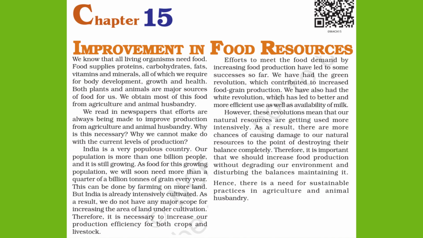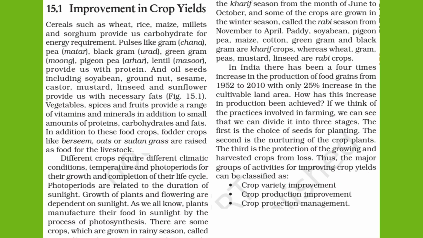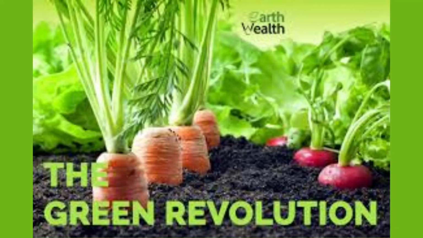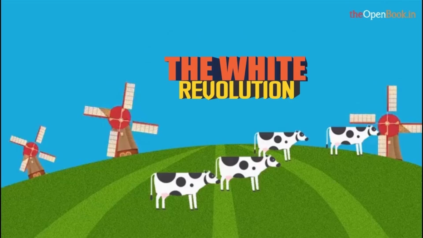This can be done by adopting sustainable practices in agriculture and animal husbandry. That means we should use resources in a systematic way so that it can be safe for us and for future generations also. So let's talk about the green revolution and white revolution.